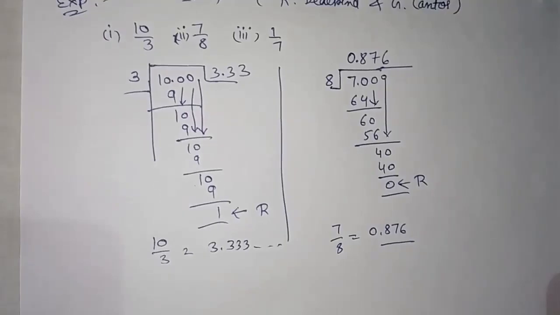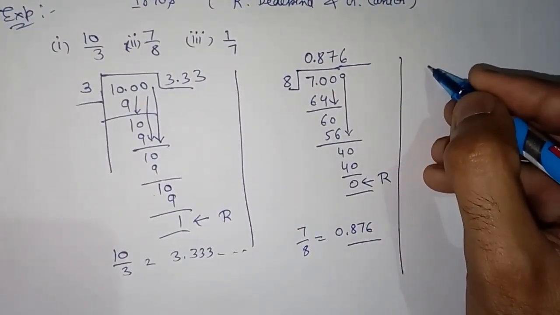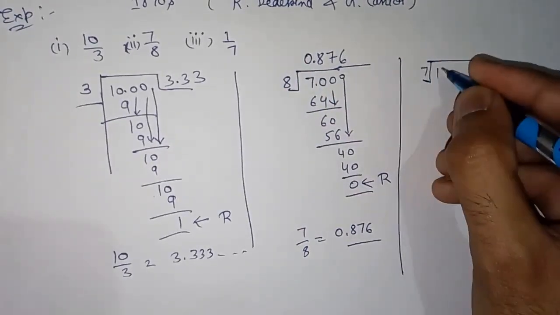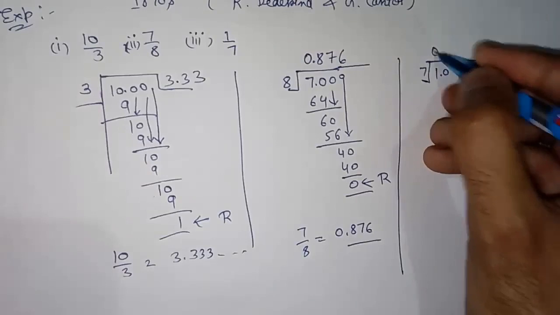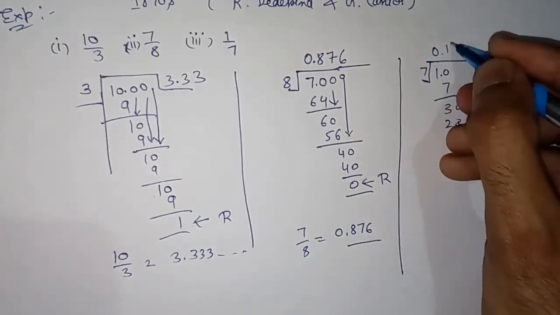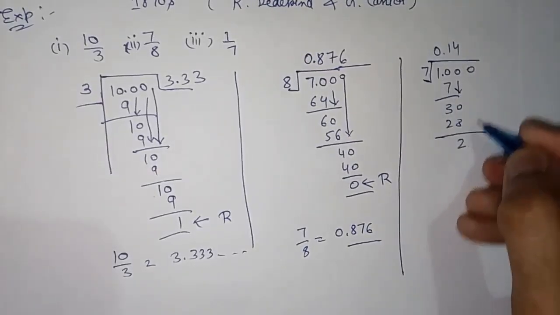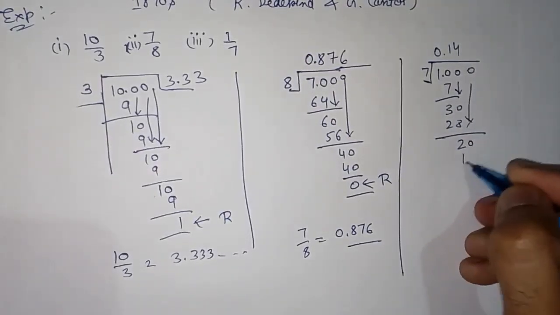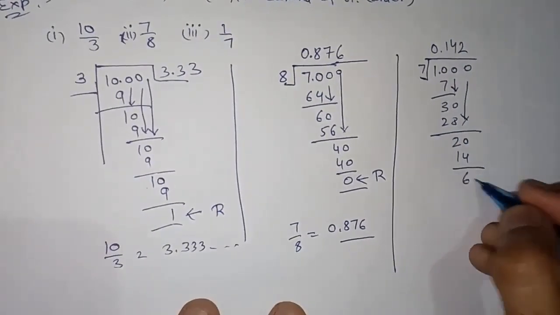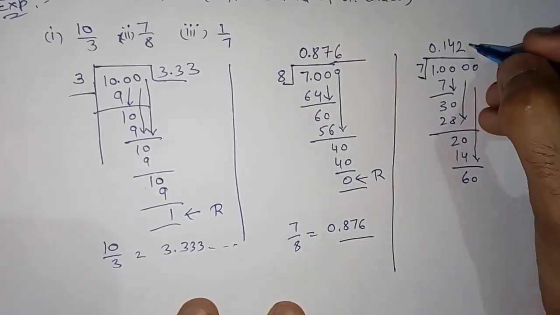Now we will take one more example, the third example. In this we will divide 1 by 7. 1 is not going into 7, so we will take 0. 7 1s are 7, again 3 remainder, then on 3 we will insert 0 from our side, then 2 remainder, then 20, then 14. Beta, I am doing this first. You can pause the video, slow it down, and watch how I am dividing it.